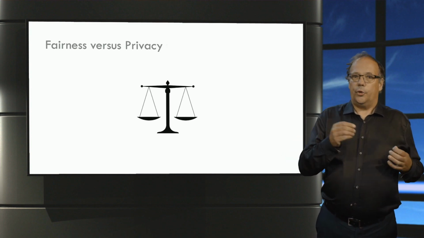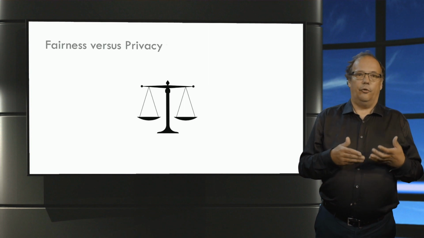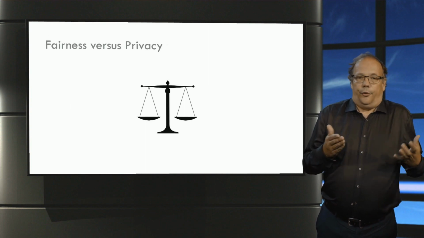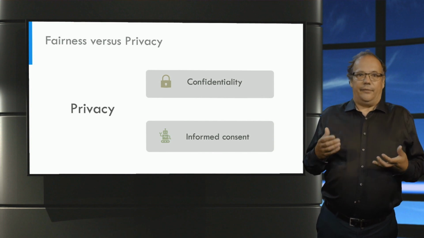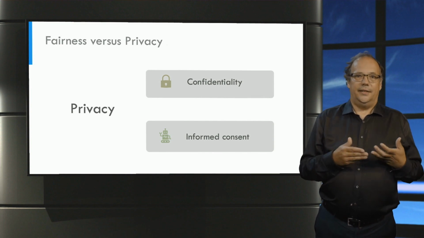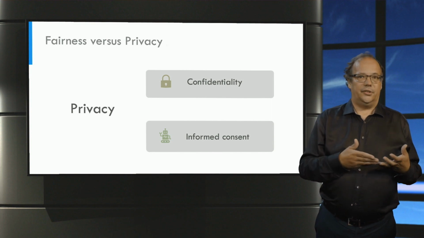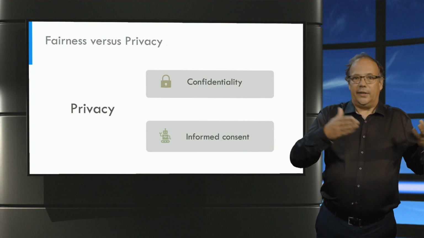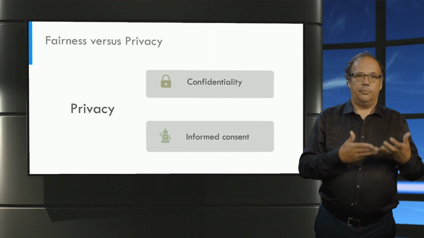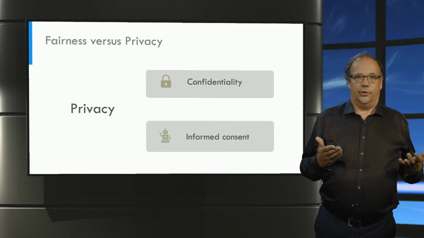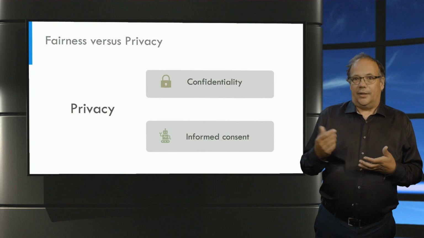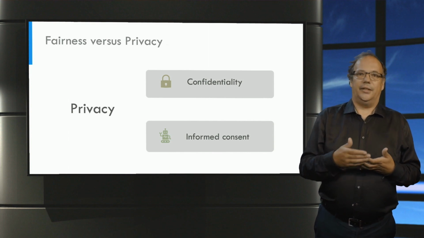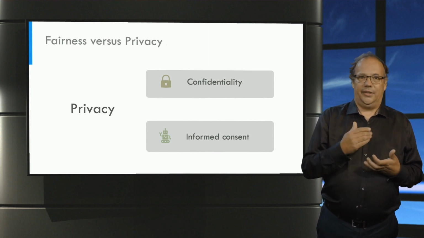However, there are multiple ways in which we can understand the value of privacy. First, we can view privacy as confidentiality. If we understand privacy in this way, it's hard to see how we can avoid the conflict between privacy and fairness. If we collect the data needed for calculating the fairness metrics, they are no longer confidential, and hence we have a privacy violation.